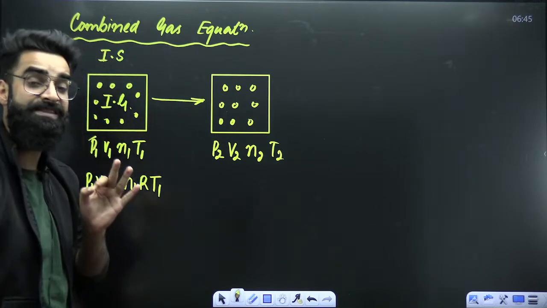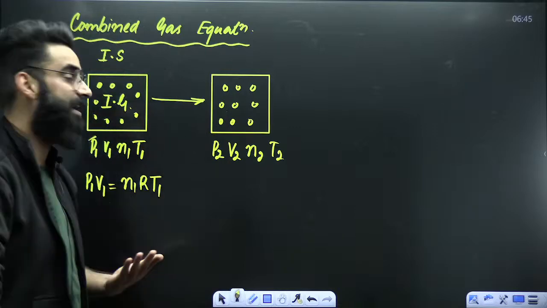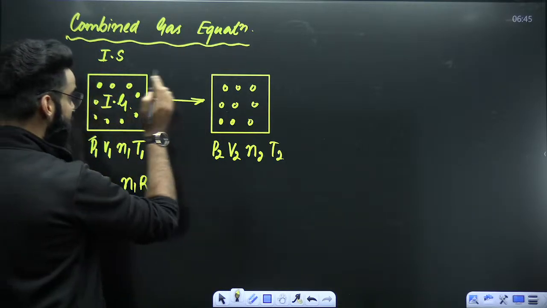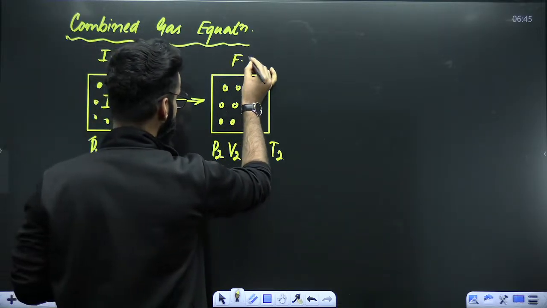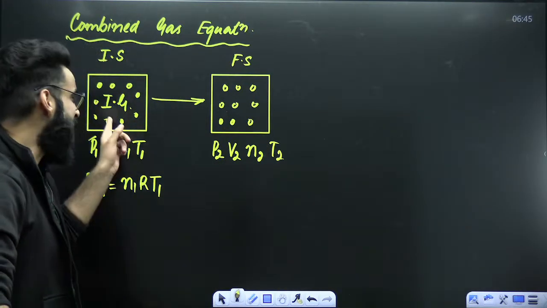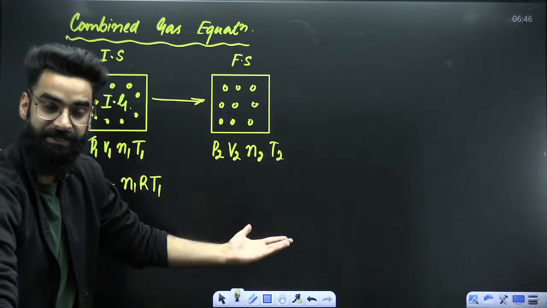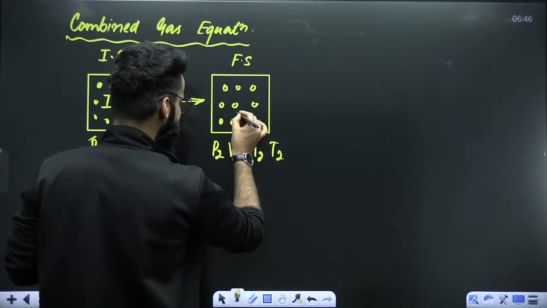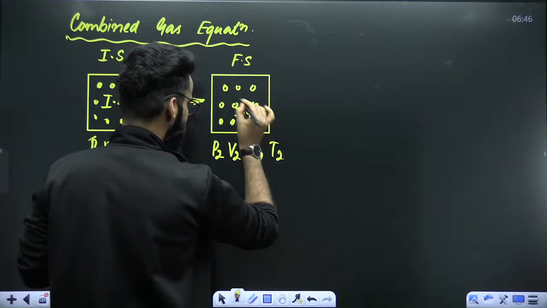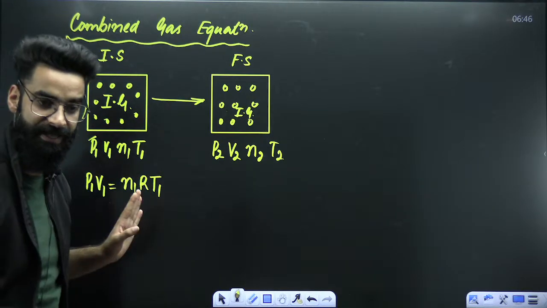And do remember, when the state parameters of a gas get changed, the state of the gas gets changed. If the gas initially was at the initial state, now the gas will be at the final state. Just tell me one thing: did I change the gas? I did not change the gas. I just changed the parameters. The nature of the gas is still the same. It's still the ideal gas only. I just changed the conditions.